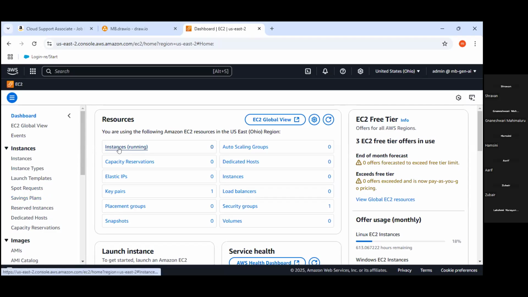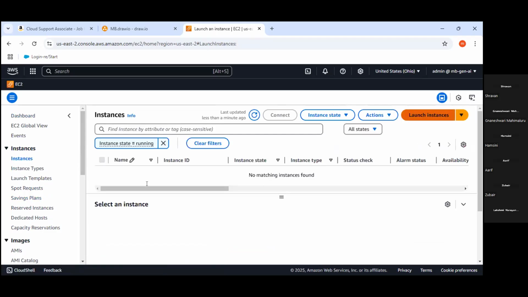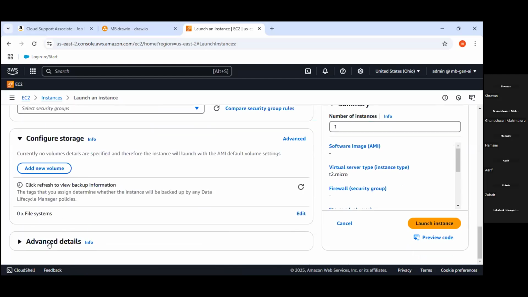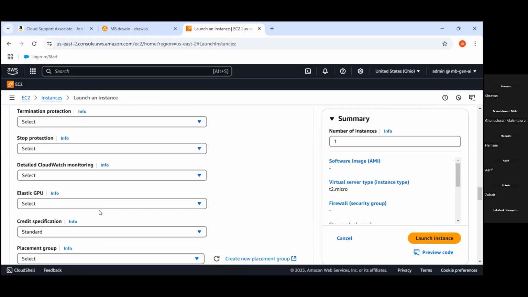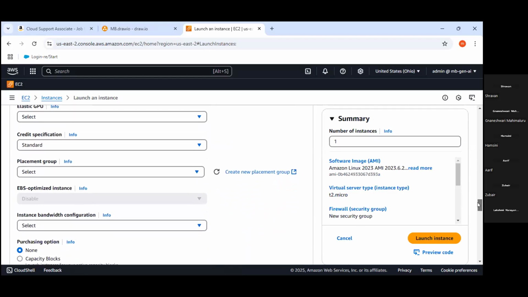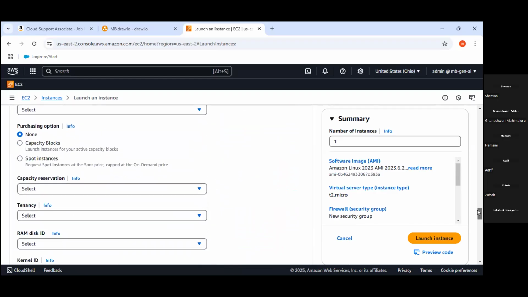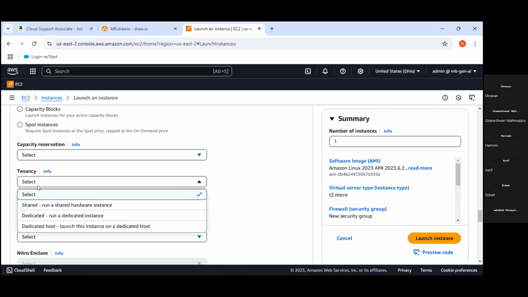Apart from that, once we are launching the EC2 instance and scrolling down, you will see the option Advanced details. Just click here, scroll down, and here you will see the tenancy type.